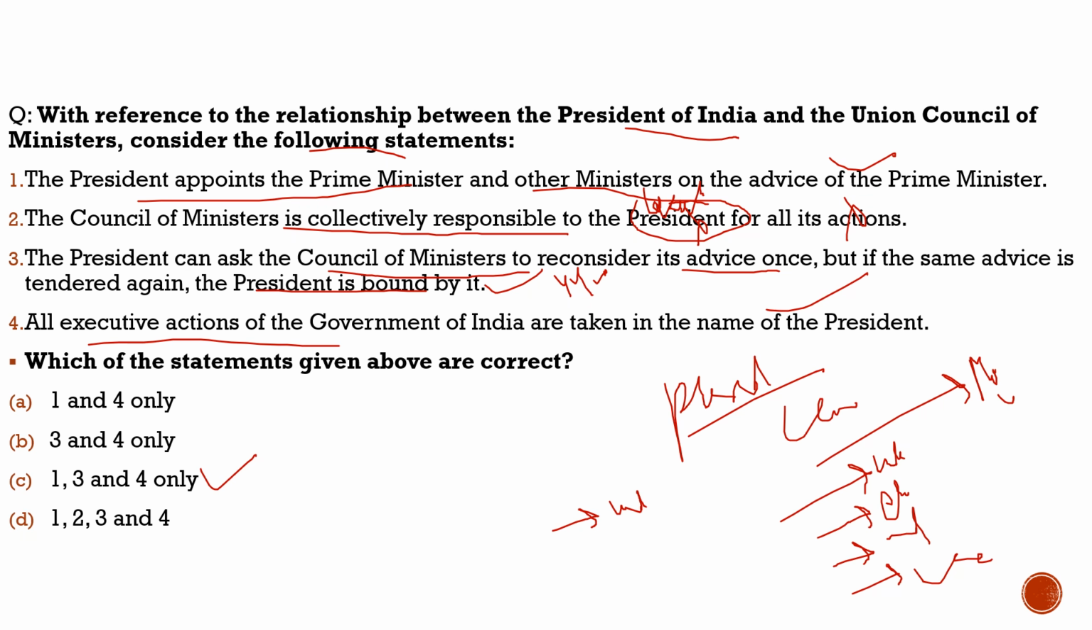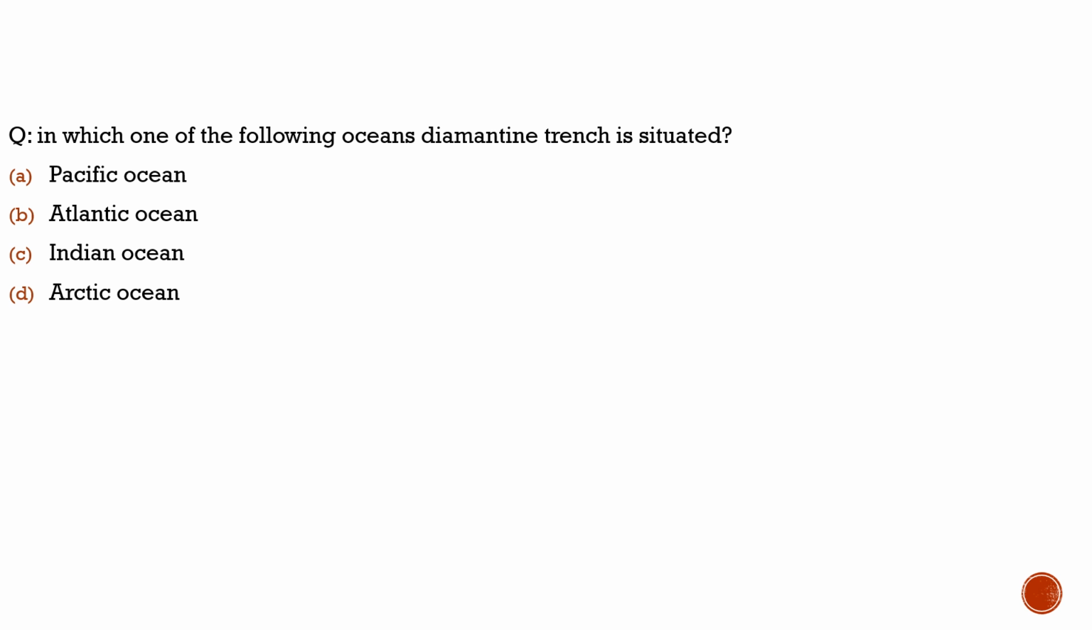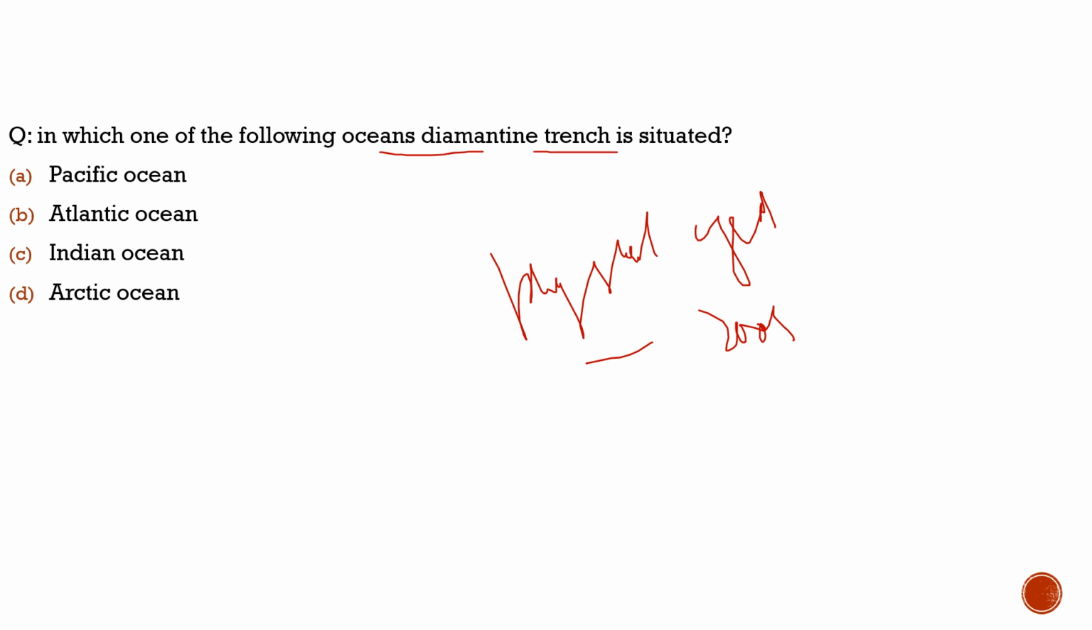Now let's move to the last part of our discussion, where we will try to solve the previous year question. Today's previous year question is from physical geography. This question was asked in 2005. So let's see what the question was about. It says, in which of the following oceans is the Diamantina Trench situated? There would definitely have been a discussion about the Diamantina Trench, so let's understand where it is located.